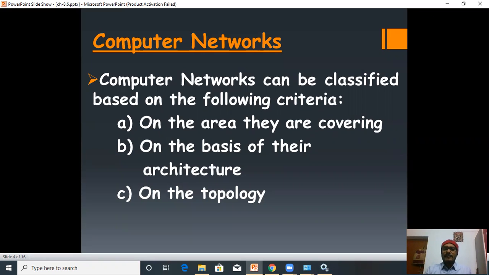Computer networks can be classified based on the following criteria. First, on the area they are covering. Second, on the basis of their architecture. And third, on the topology. So in this video, I will discuss the second point, classification of computer networks on the basis of their architecture.